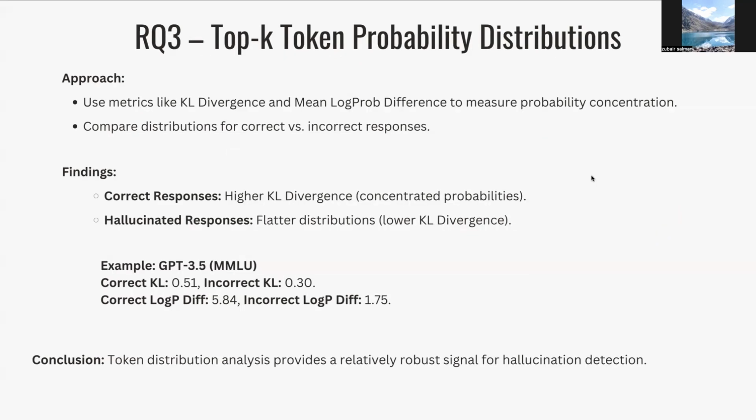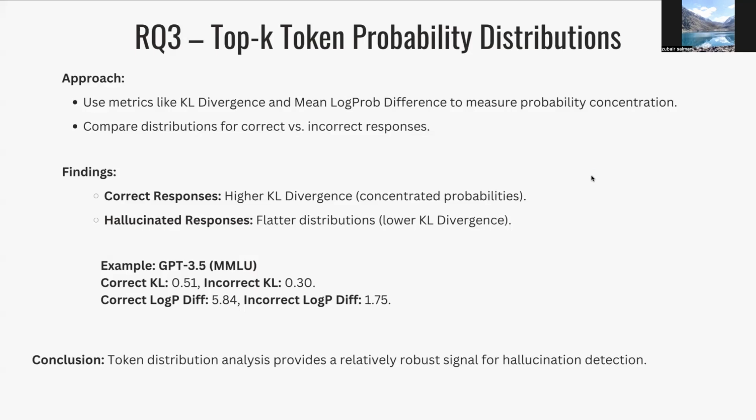Moving on, our final proposed technique was to use the top K token probability distributions to understand patterns to help us identify hallucinations. Now, the assumption here was that for correct answers, the LLM would have a much higher probability for the correct token, with lower probabilities for other options, indicating confidence in its answer and its correctness, which would create a bigger spread and a bigger difference between probabilities in that distribution.